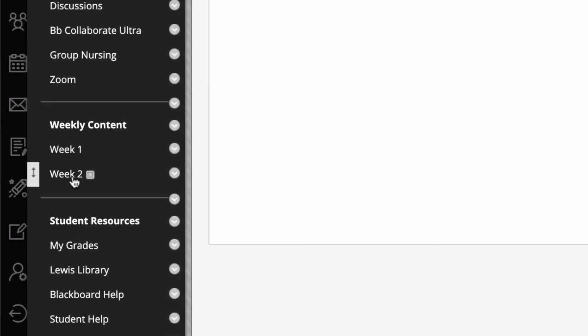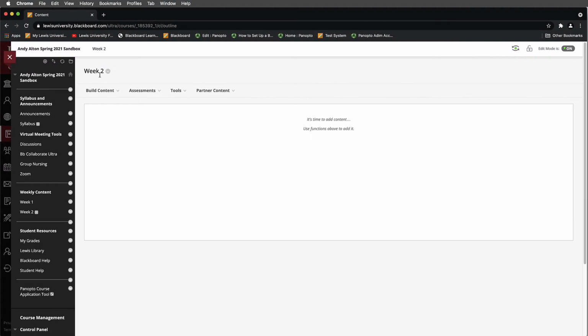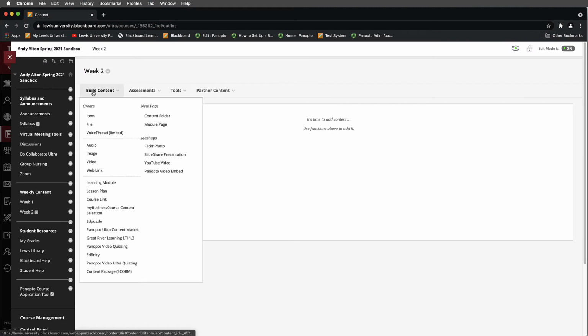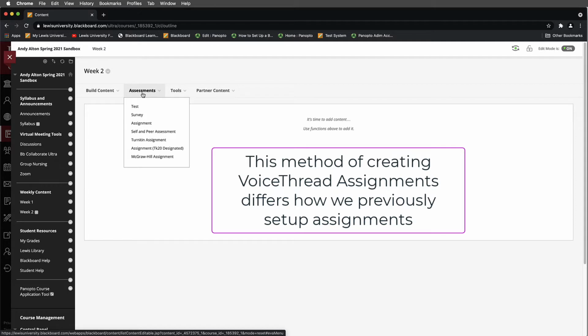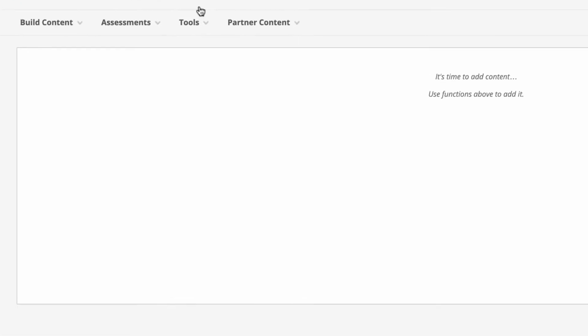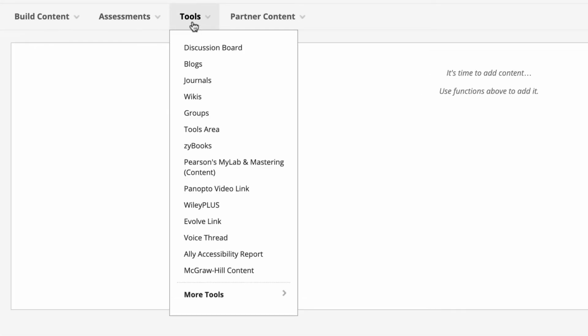You'll notice that I have a weekly content area. This is week 2 and it's blank. We're going to work from here. In the past, we've had you work with either build content or assessments to set up VoiceThread. But with some of the updates in VoiceThread and Blackboard, now we're asking you to set this up a new way, particularly for assignments. So from this day moving forward, we're going to use tools.